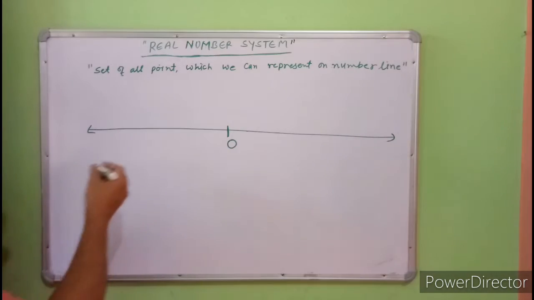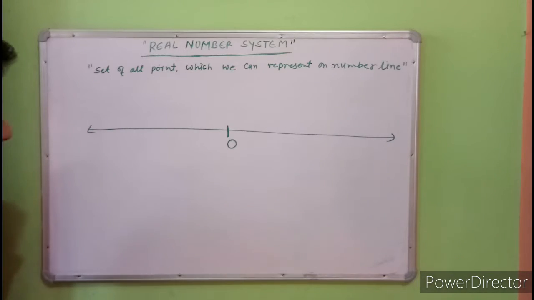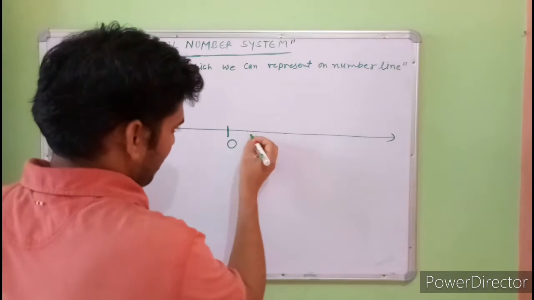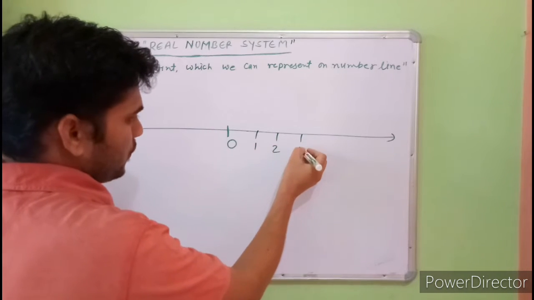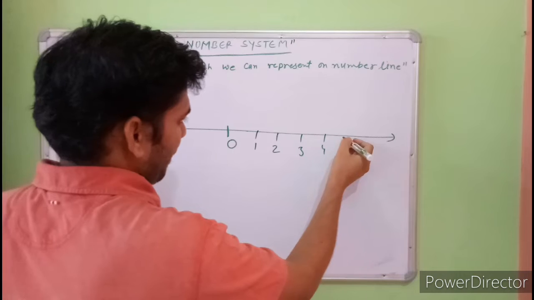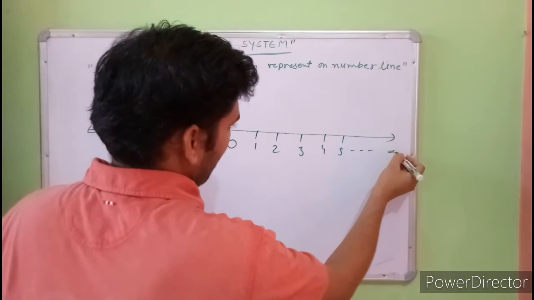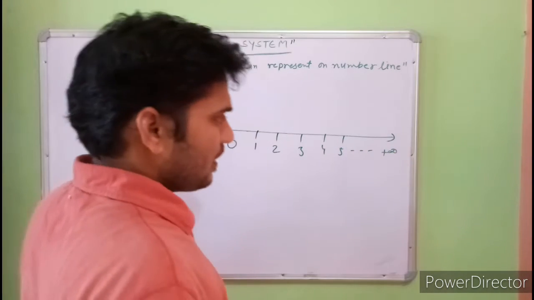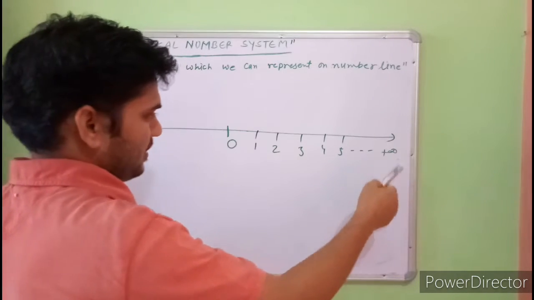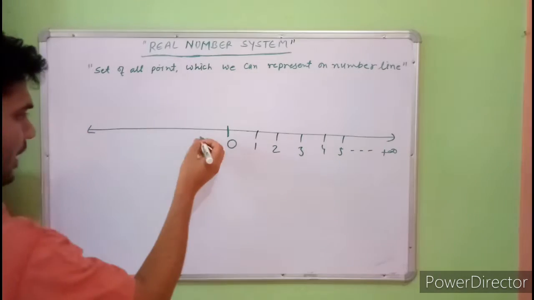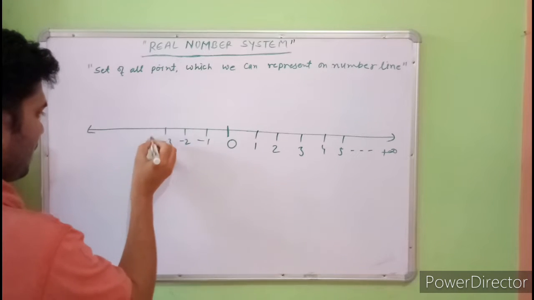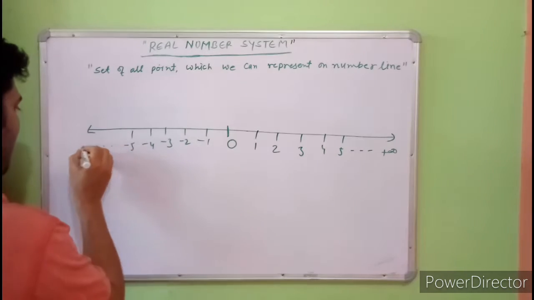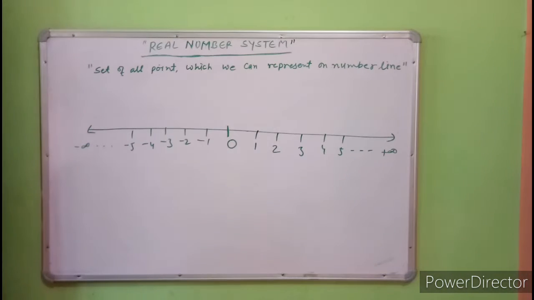So all points are the real number system. On the right side of this line we put positive numbers 1, 2, 3, 4, 5 and so on up to plus infinity, as large as possible, and -1, -2, -3, -4, -5 and as large negative numbers as possible.